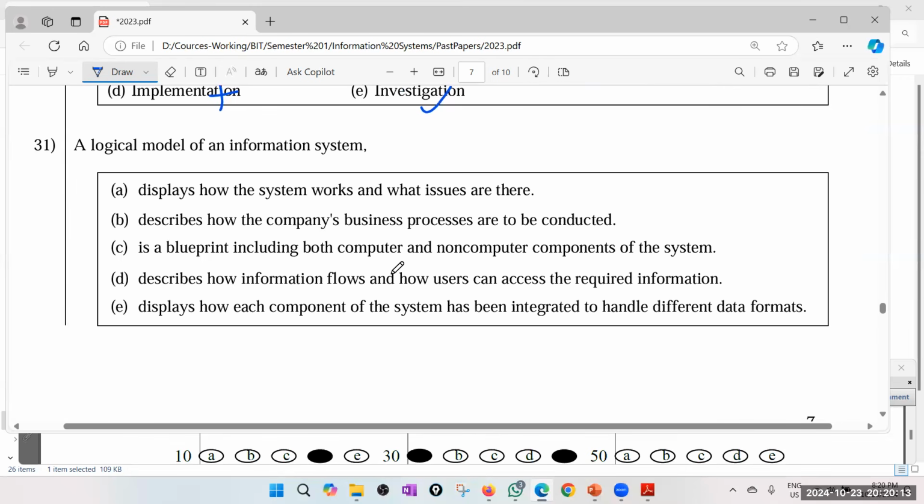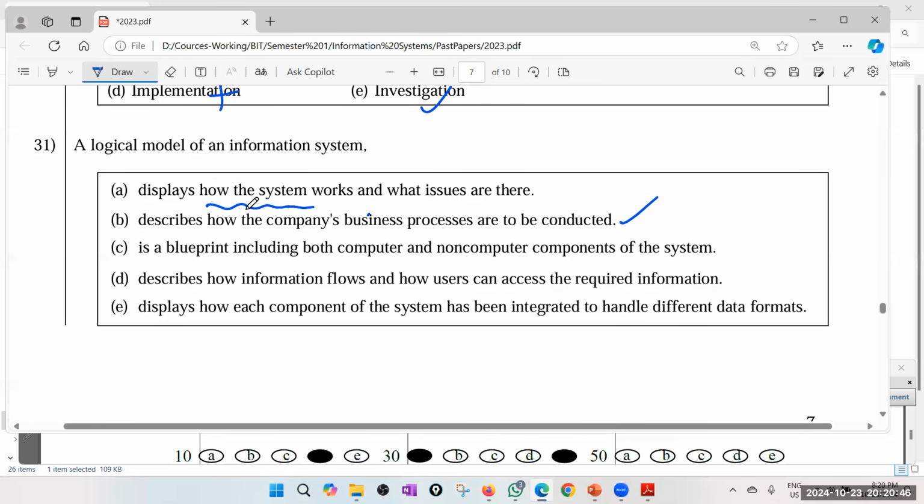A logical model of an information system. So a logical model means more conceptual. A physical model means more technical. Displays how the system works and what issues are there. Okay, how the system works. Logical means mostly not how, but what. Describe how the company's business processes are to be conducted. I think that is a fairly good answer. Anyway, let's see if there is better than this, because how is pretty much not logical.